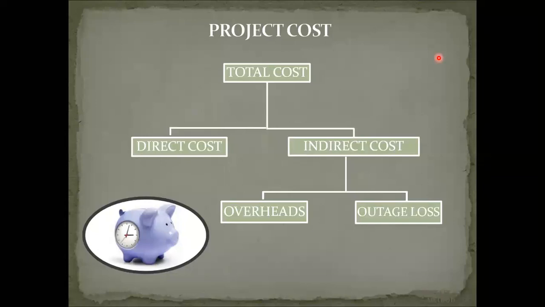So that is the indirect cost. Sometimes there are certain conditions: if you don't complete this particular project within this much time, there will be a penalty. Most of the time in government cases, you can find such things. For example, a road contract is given to a contractor, and the duration was 2 years, but in 2 years this particular road is not yet completed. So a penalty is put on the contractor, who is blacklisted, etc. That penalty side we can also call the indirect cost.